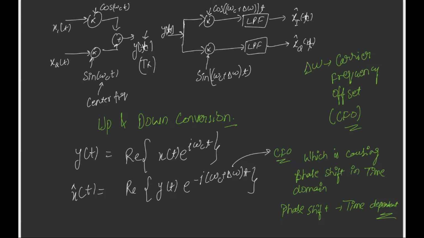Okay, so this CFO is just a frequency shift in the frequency domain and it's a phase shift in the time domain. So this is just a DFT property. If you have not understood this concept, please watch my other lecture which is mentioned in the description. So if there is a frequency shift in the frequency domain, it's a phase shift in the time domain and vice versa.